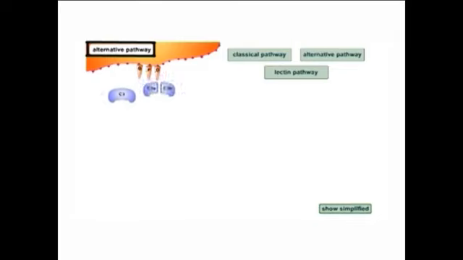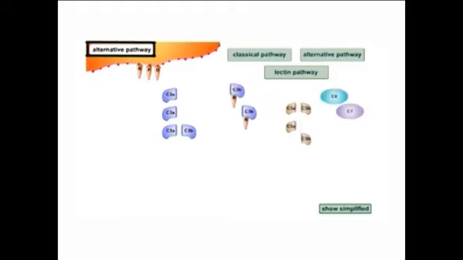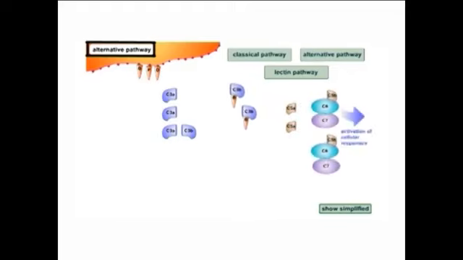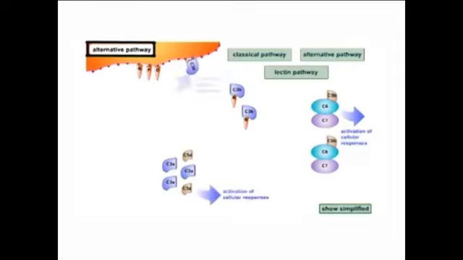Here, serum C3, which contains an unstable thioester bond, is subject to slow spontaneous hydrolysis to yield C3a and C3b. The C3b component can bind to a foreign surface antigen or even to the host's own cells, but the C3b bound to the bacterial cell wall remains active for a longer time.